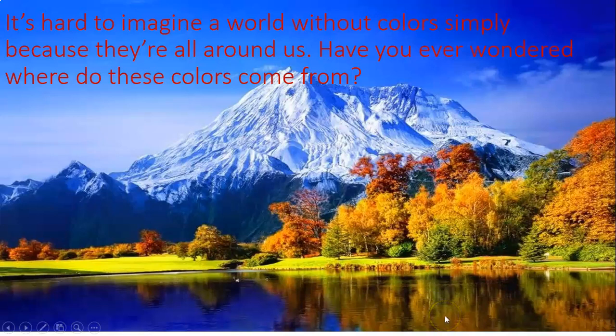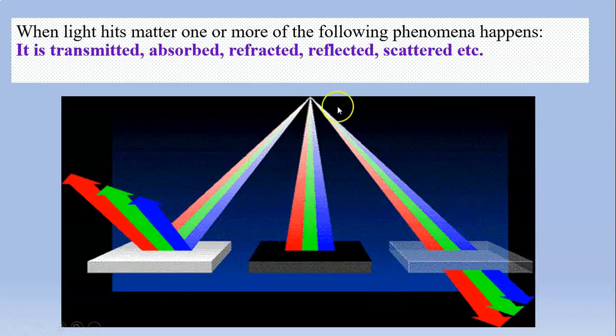It is hard to imagine a world without colors simply because they are all around us. Have you ever wondered where these colors come from? When light hits matter, one or more of the following phenomena happen. It is transmitted, absorbed, refracted, reflected, scattered, etc. Here, the light is reflected and the surface appears white, and here all the light is absorbed by the material and the surface looks black. Here all the light is transmitted.